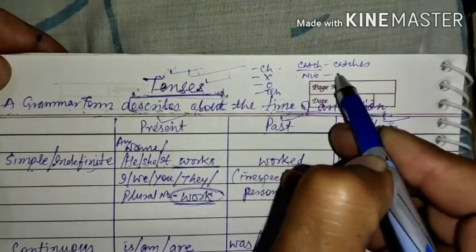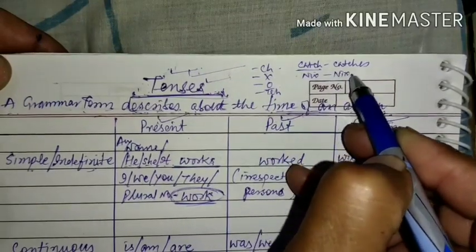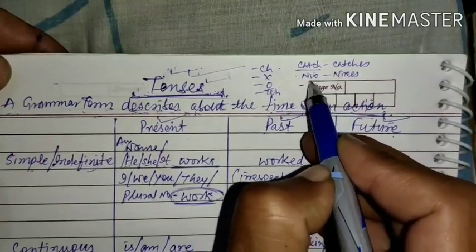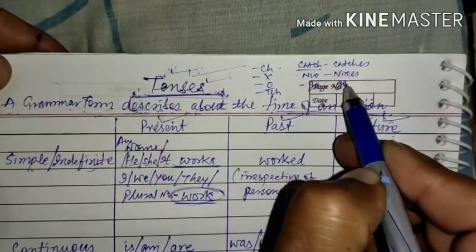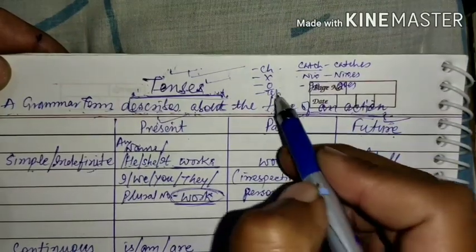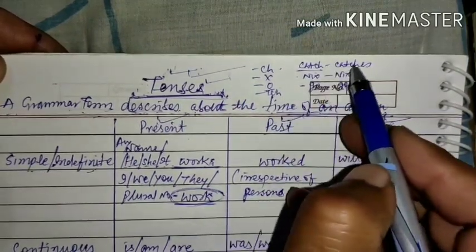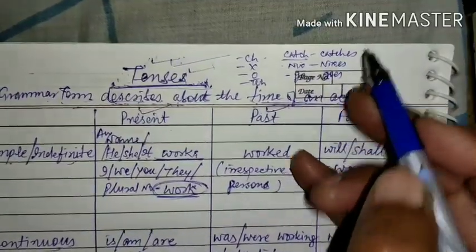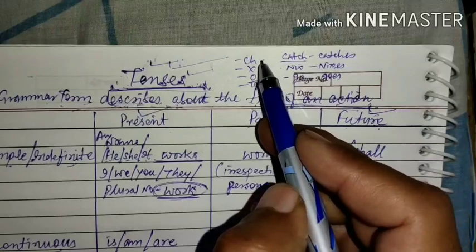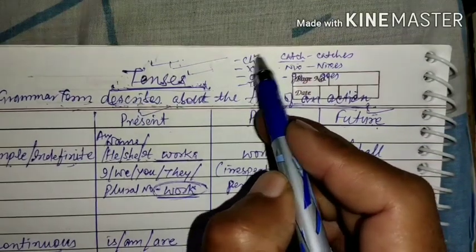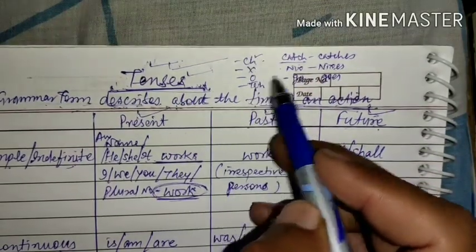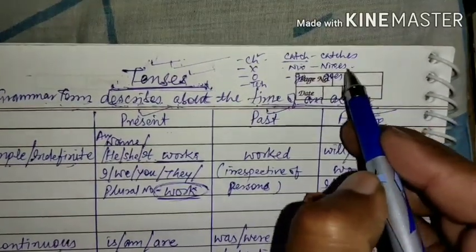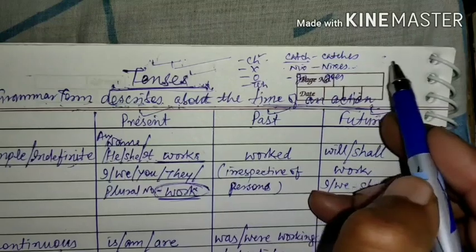Nix is a verb, nixes. Okay, es will be added. Likewise, o, for example, go, goes, es will be added. And tch also I have already explained. So these are some words which end in these consonants or vowels, they will be added with es. Apart from these, all words will be added with only s, like works, runs, falls.